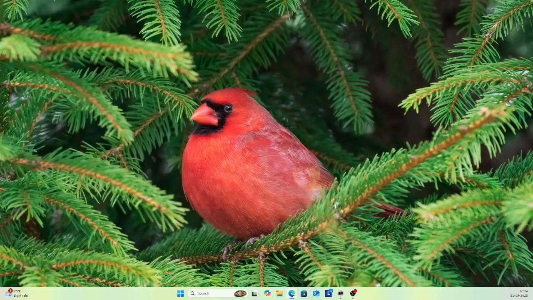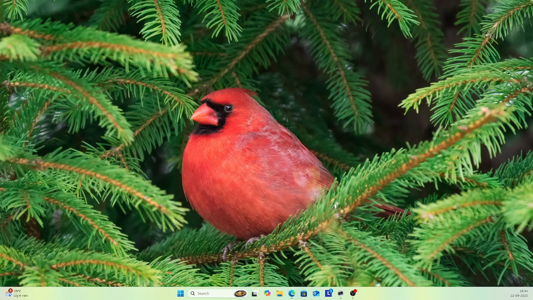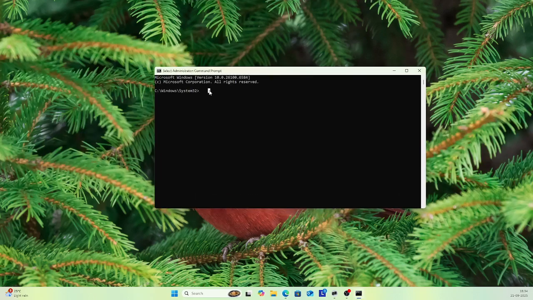Now open command prompt as administrator. Run this command in your terminal. Now you are in that WSL.